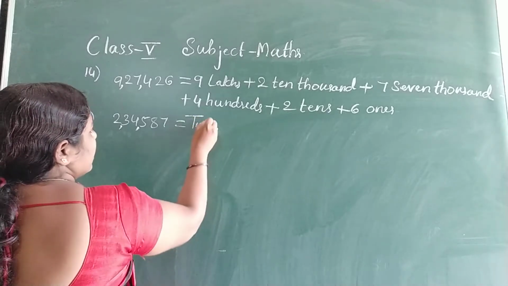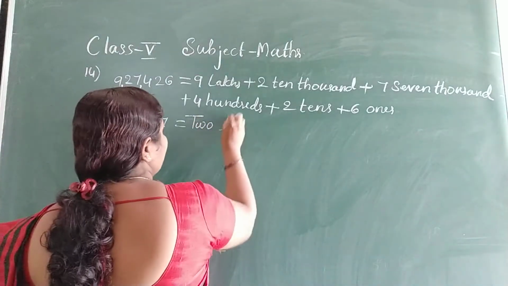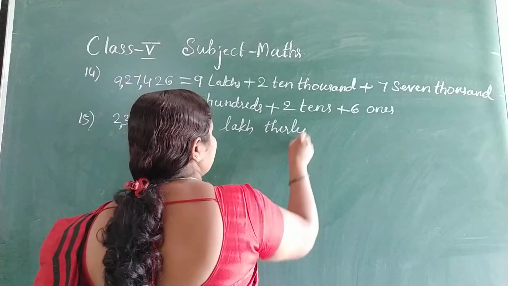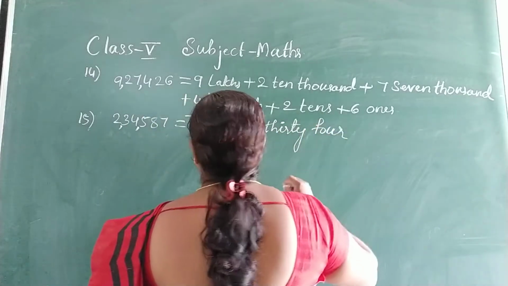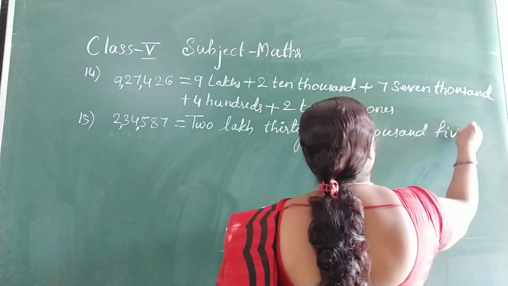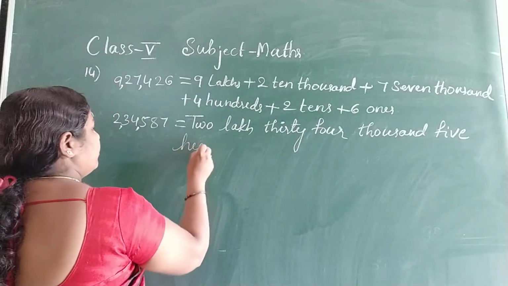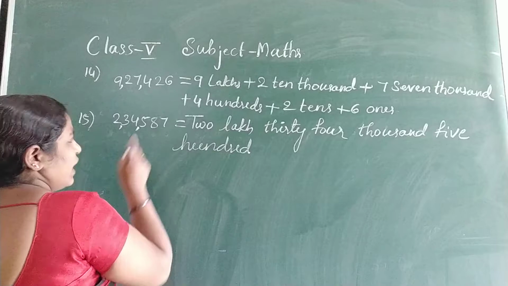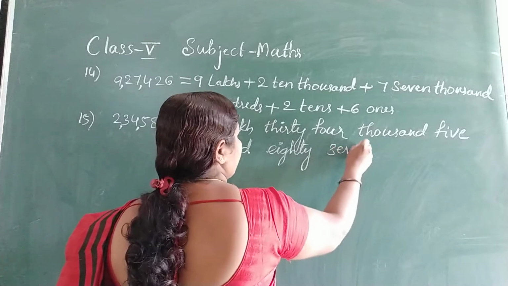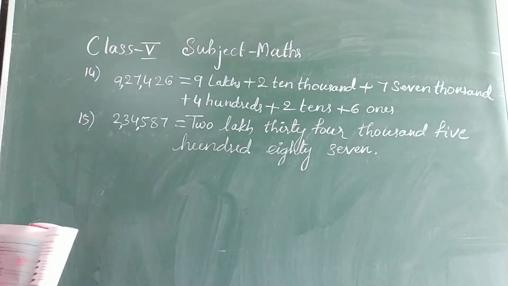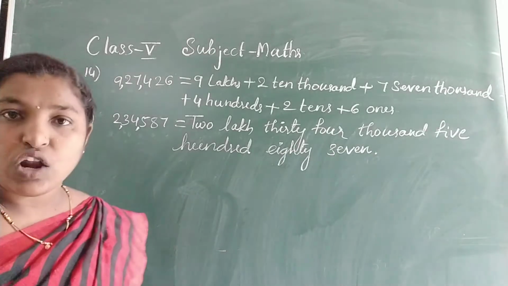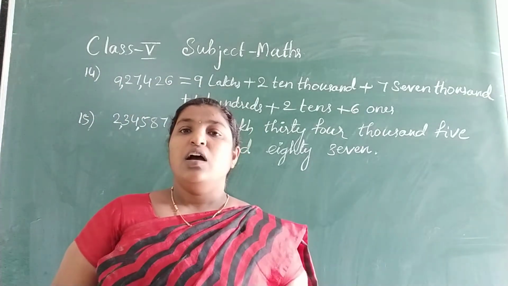First letter capital, remaining all should be small. Okay, the number name is 2,34,587.